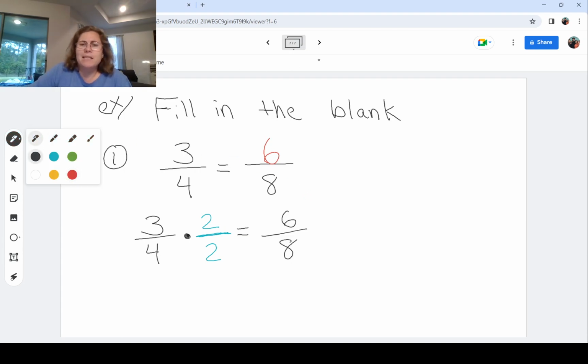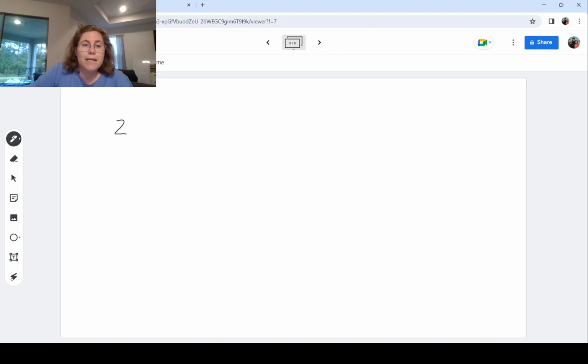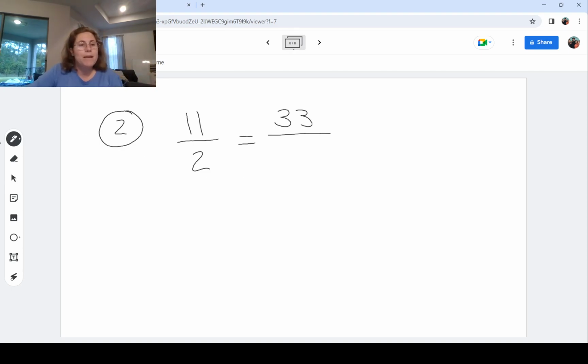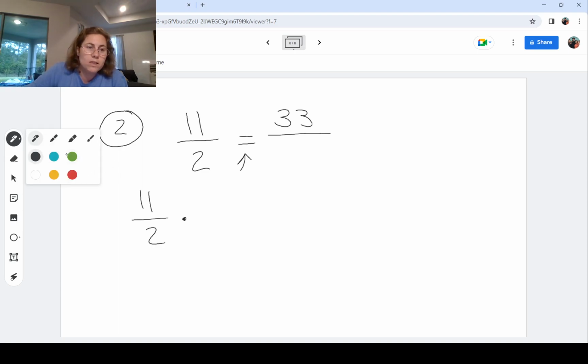Let's do that one more time because that's a little bit funky. As we get used to making our fractions bigger, it'll be a little bit nicer. I'm not going to say easier necessarily, but we'll feel more comfortable going backwards when we have to simplify fractions. So let's say we have 11/2 here. And we know this is equivalent to 33 over blank. So we're going to fill in the blank again. It's the same exercise. I am going to multiply this number times 1. Now, 1 times anything is the same thing, so that's why it is still equal. But I am going to choose the 1 to be some number divided by exactly the same thing.